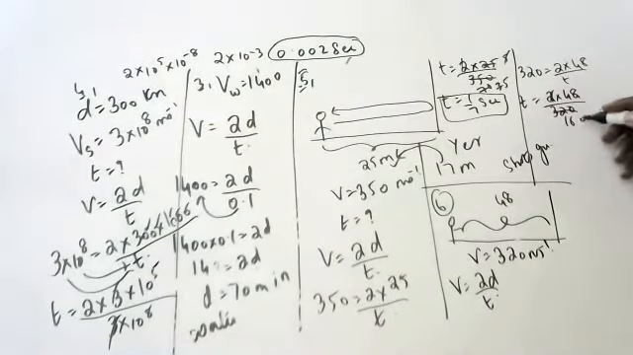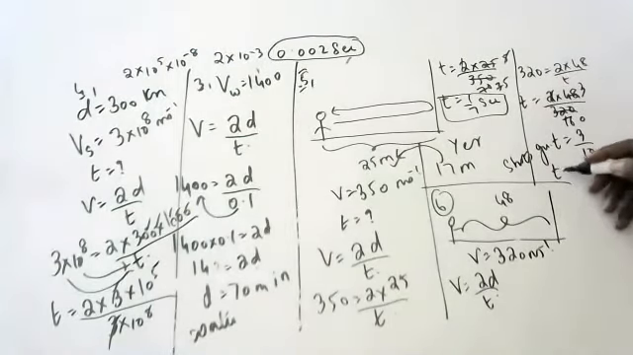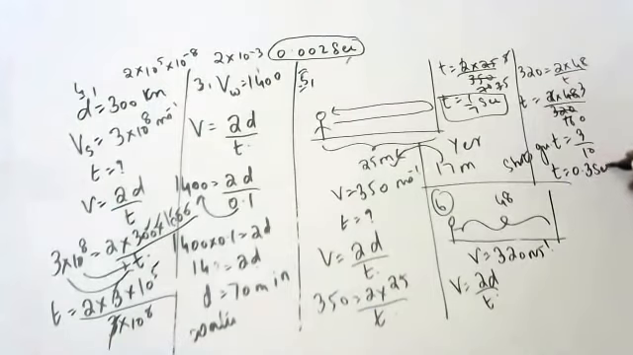How much? Tell. 3 by 10, sir, 0.3 seconds. In 0.3 seconds, he will hear an echo.